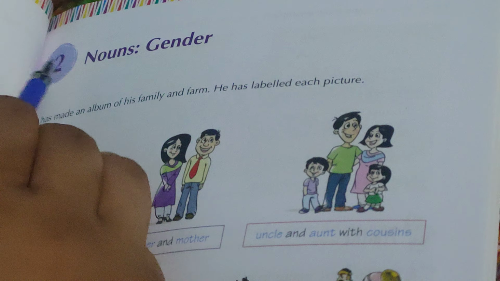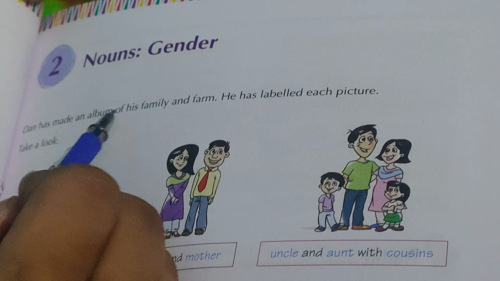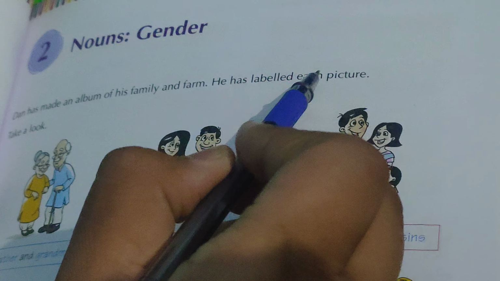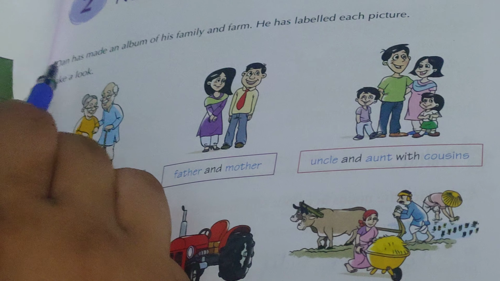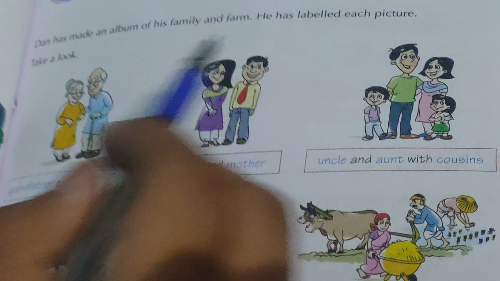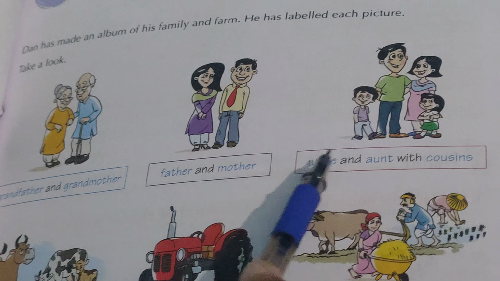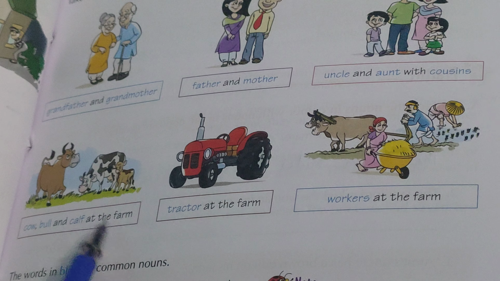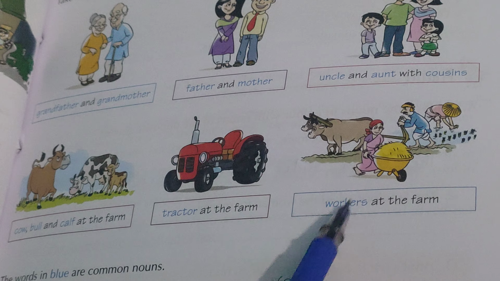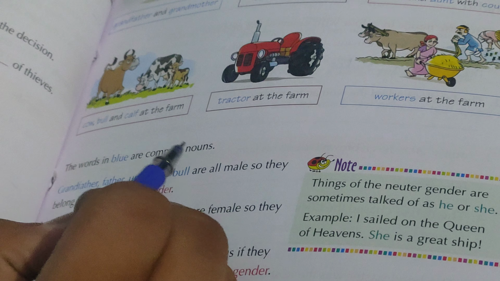Now moving on to our main chapter here, chapter number 2, nouns, gender. Dan has made an album of his family and farm. He has labeled each picture. Take a look. Here you see a boy, Dan, who has made his family album. So let's see. Grandfather and grandmother, father and mother, uncle, aunt with cousins, cow, bull and calf at the farm, tractor at the farm, workers at the farm. Here you see the words in blue are common nouns.